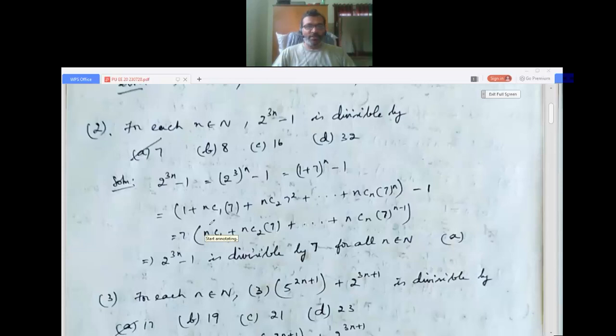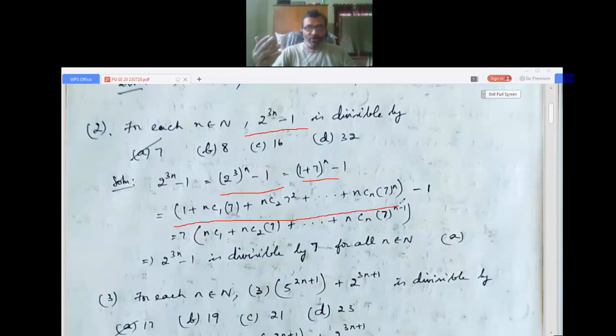So the question is, for each n belongs to N, 2 power 3n minus 1 is divisible by 7, 8, 16, 32. 2 power 3n minus 1 can be written as 2 power 3 power n minus 1. 2 cubed is 8, so it can be written as 1 plus 7 power n minus 1. So x plus a power n, we get like this. That is the binomial theorem, which I already explained.